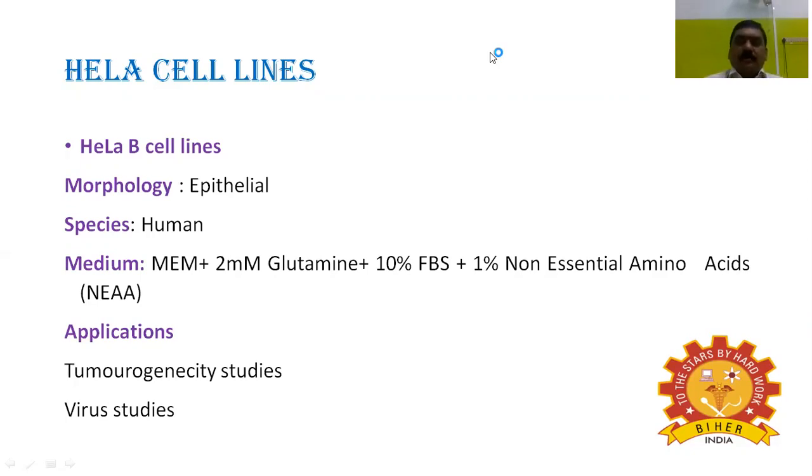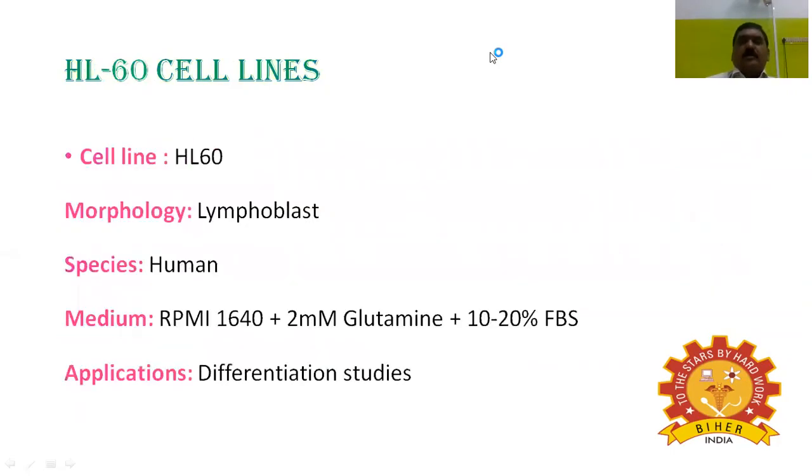Next, what are the applications of the HeLa B cell lines? The HeLa B cell lines are mainly used for tumorigenicity studies, virus studies, tumor studies and viral studies.